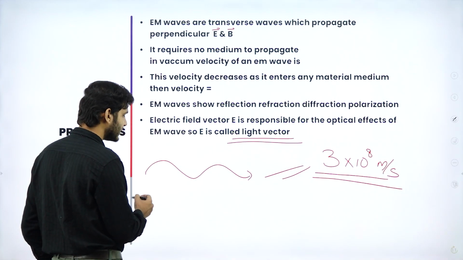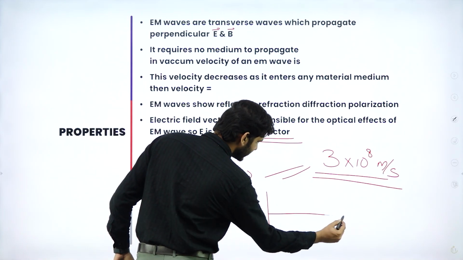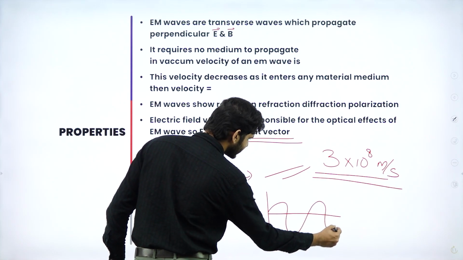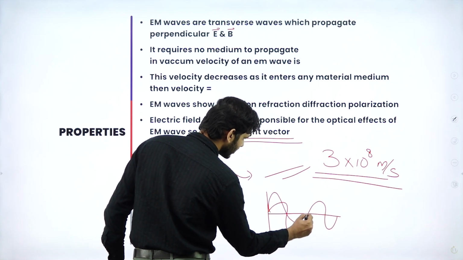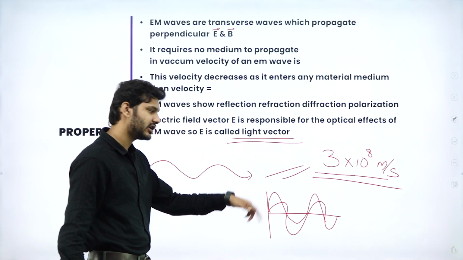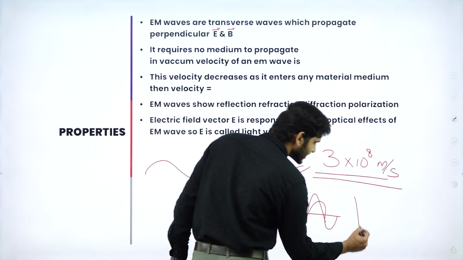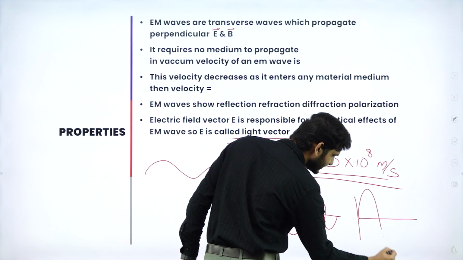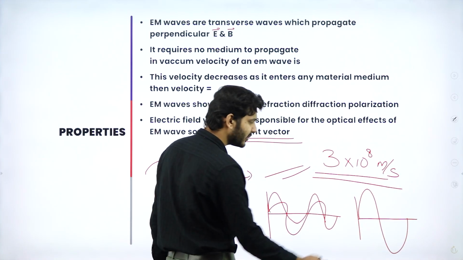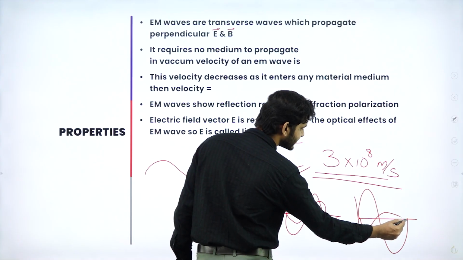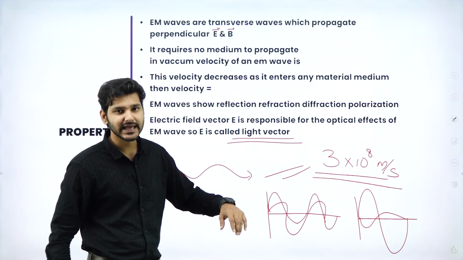Even though we represent the wave like this, in which the fields are mutually perpendicular to each other, the actual case is that the electric field is dominating and the magnetic field is slightly less than the electric field.